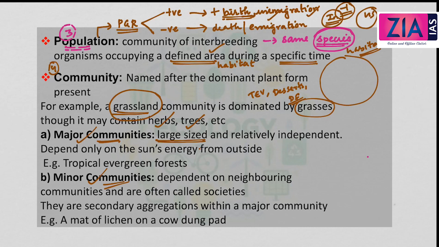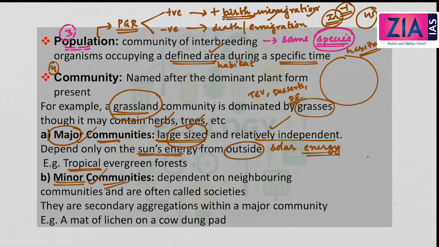Major communities are large sized and relatively independent communities. So major, the name itself gives us an idea about the size of the community. It is large sized and also it is relatively independent, and it only depends on sun's energy from outside. So solar energy is the only external factor on which this community is dependent upon. Example is tropical evergreen forest.